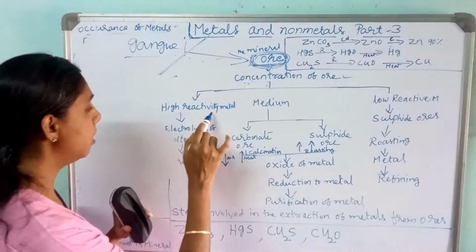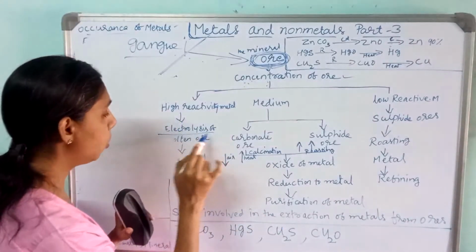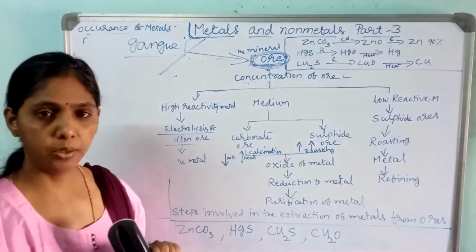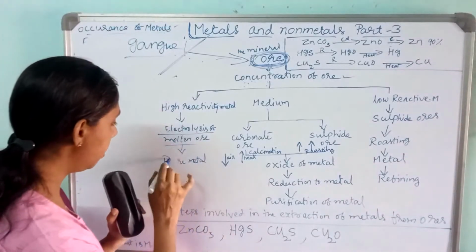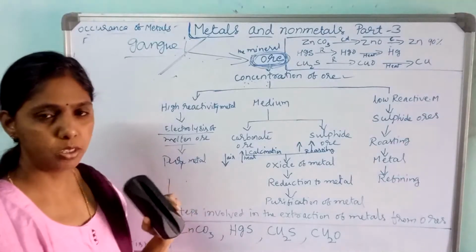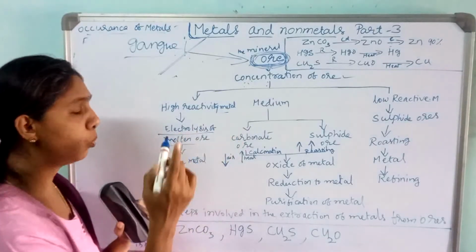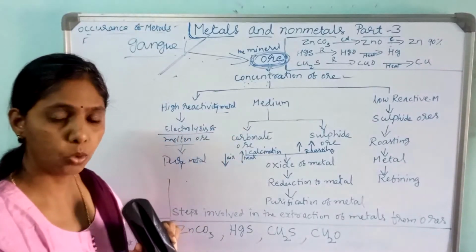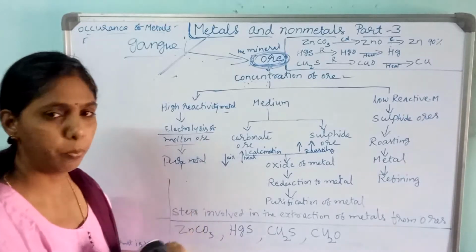Highly reactive metals will be extracted through the electrolysis method. Later on you will come to know about electrolysis. After the electrolysis we will get the pure metal.